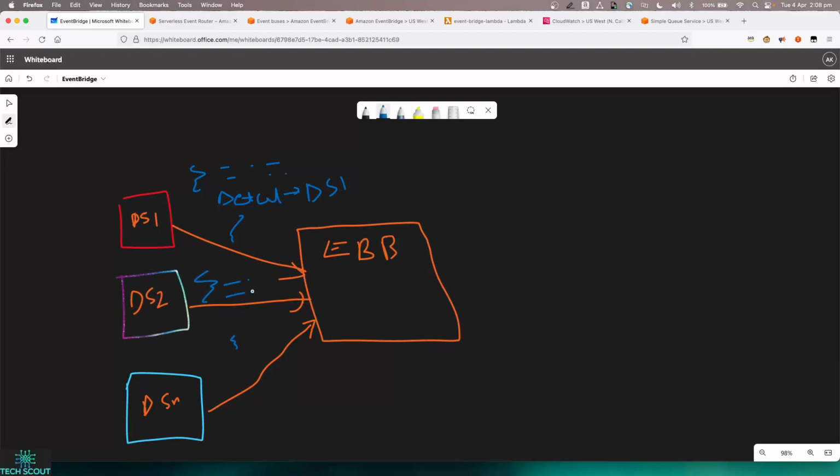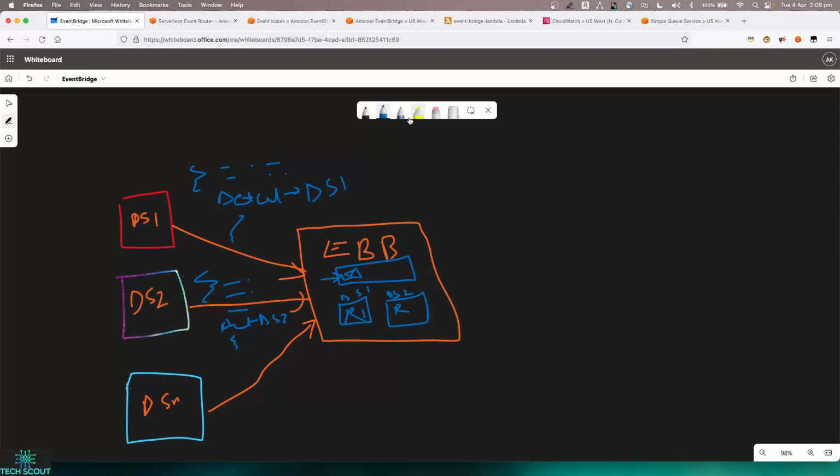In this we have all the different attributes, properties, and then in the detail we say it's data set 2, and in the bus we are getting all these messages. So all these messages are pumping in over here. What we do is we just write those rules. So rule 1 will be for DS1, and rule 2 would be for DS2.